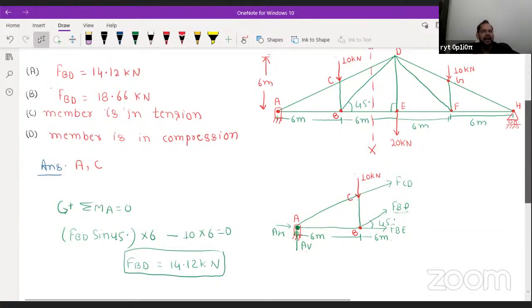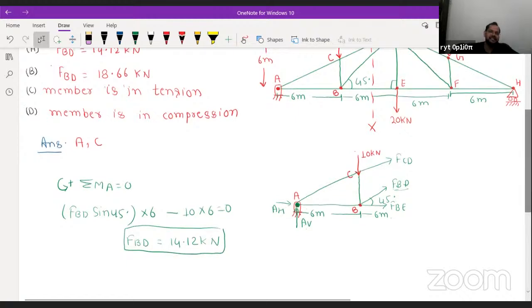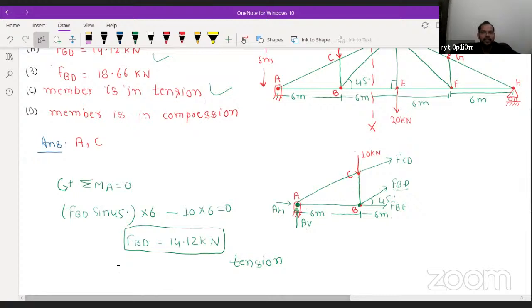After that, if you see the nature of the force, because the force is acting away from the joint, simply you can say the nature of the force will be tension. So what will be the correct options here? Option A and option C will be the correct answer. Anyone having any doubt? Please tell me. Yes, Aryan, we will take the moment about A equal to 0. How tension? As you can see, fine.